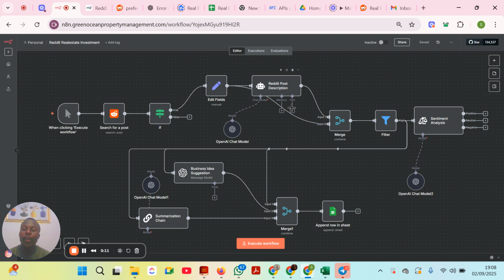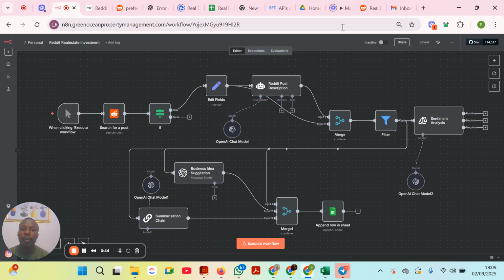And today I'll be walking us through this beautiful workflow. Yeah, I always call my workflow beautiful because why not? They are always beautiful. And the most exciting part of this workflow is it is not just a workflow that is built for no reason. It is a workflow that is built to solve real-time problems. This is a workflow that will give us insight on what is really happening in any industry that we are looking to solve a problem in, and it will help us provide a solution.